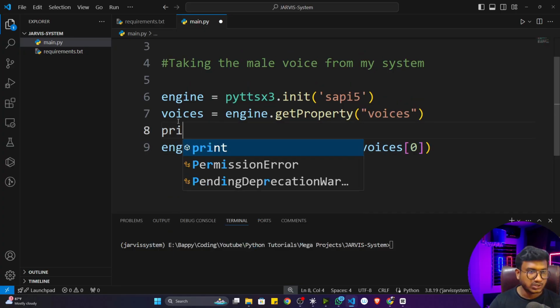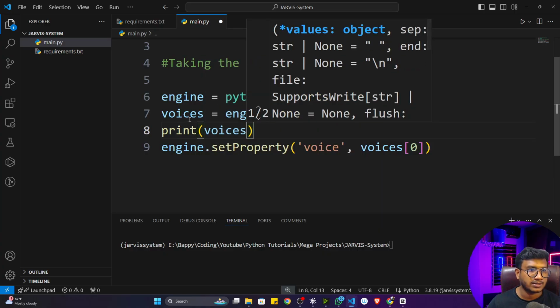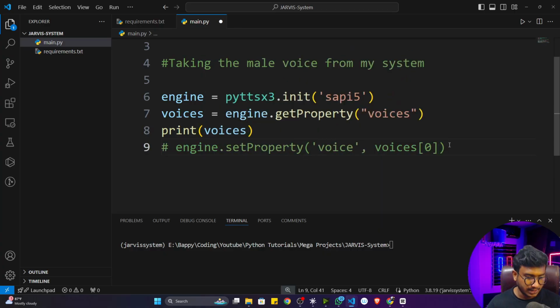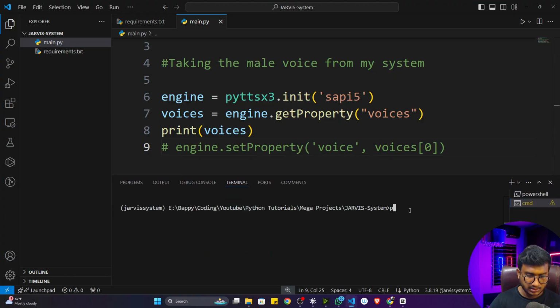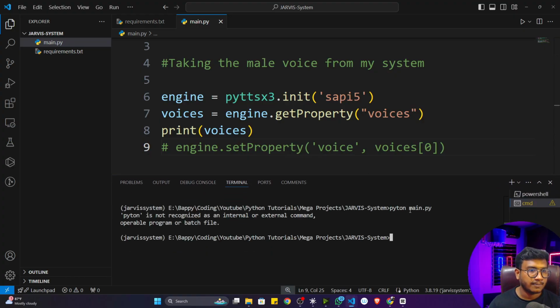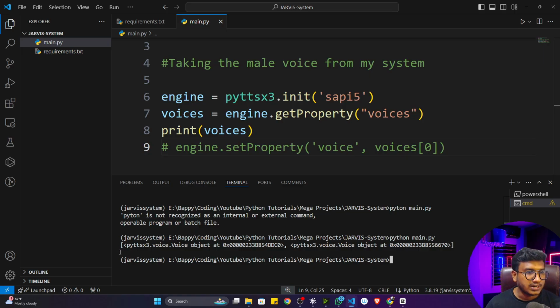Because if I show you the voices, actually, if I print the voices, now let me comment this particular line. See, it will give me actually two kinds of voice. If I execute the code, let's say python main.py. See, it is giving me two voices actually. This is one and this is another one, and it is available inside a list. So first one is the male voice, second one is the female voice.